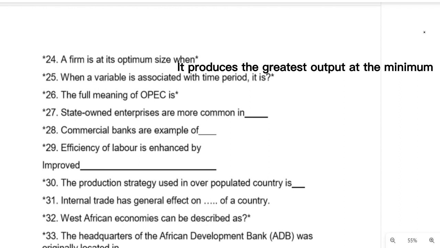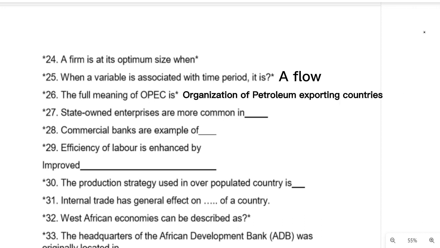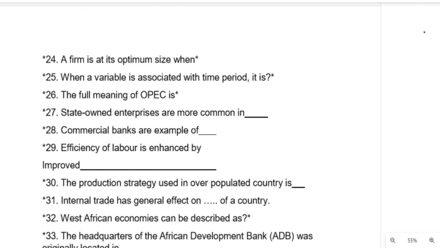Question 25. When a variable is associated with a time period, it is what? A flow. When it is associated with a time period, it is a flow. Question number 26. The full meaning of OPEC is what? The options might be distorted to confuse you, but make sure that the meaning is Organization of Petroleum Exporting Countries, in plural, not country.